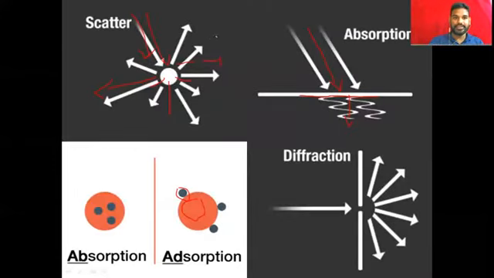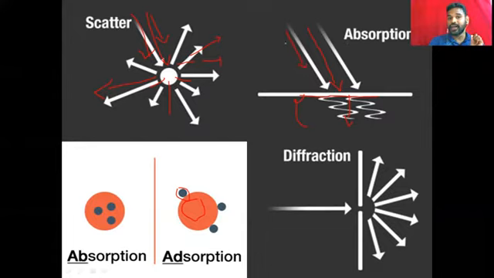Only scattering. That means incident radiation is not important here; the scattered radiation is important. Here we can't calculate the absorbed radiation or absorbed energy, only the incident energy we can calculate. So there's a difference.